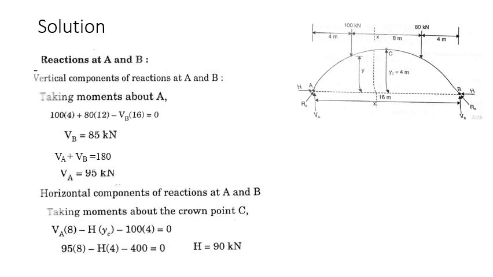We can find out the total reactions RA and RB by using the formula. RA is equal to under the root H square plus VA square.